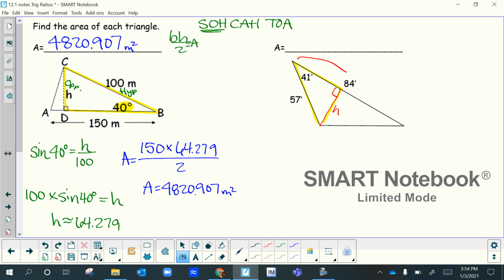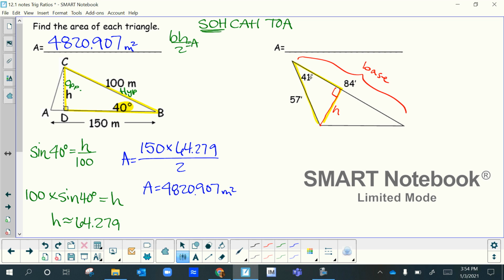That means this over here is your base, which we know what it is. It's 84 feet. Okay, so remember, your base doesn't always have to be at the bottom like this problem on the left, and that's what most students have a hard time with, which is why I added it to the notes this year. So this is our base, this is our height.